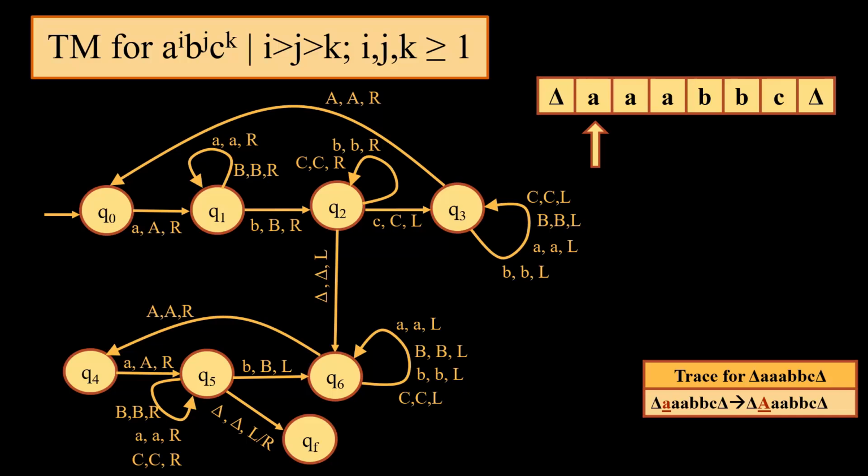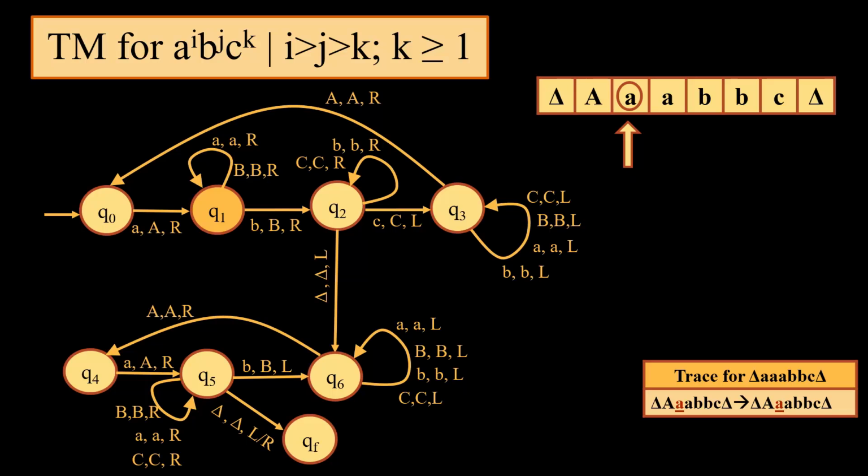The input which we are considering is a to the power 3, b to the power 2, c to the power 1. That means 3a, 2b and 1c. We start from the start state and we start moving one step ahead. On Q0 state, we come across small a, we convert it into capital A and move to Q1 state. We come across small a, no change, state remains the same. Next, we move to small a again, no change, state remains the same.